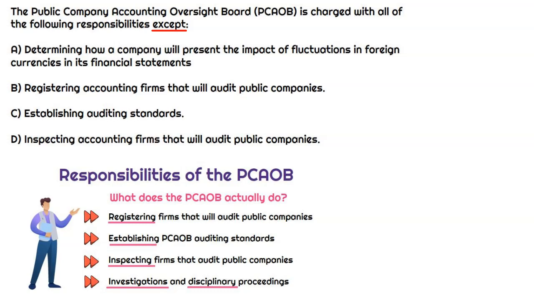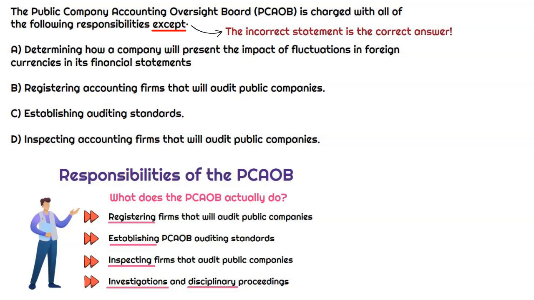Now you'll see a lot of questions in audit that say except, which means we need to identify the option that is incorrect, and that actually becomes the correct answer. So in this case, there's going to be three options that do describe the responsibilities of the PCAOB, and the one that's not, that'll be our correct answer. Well, if we waste any time here, then we'll never get done. So let's get started.